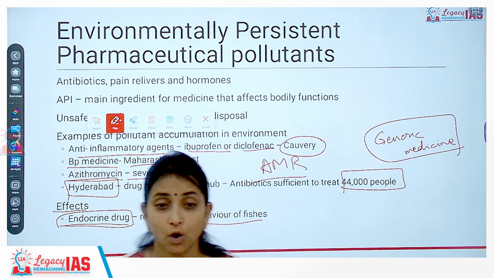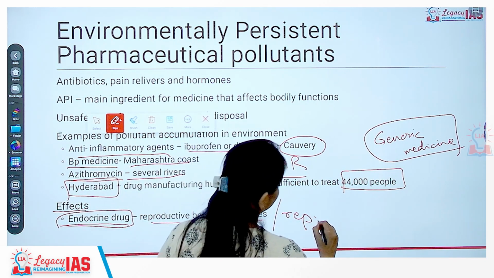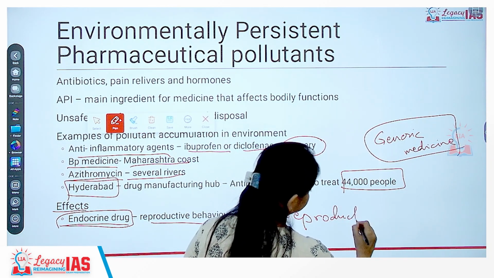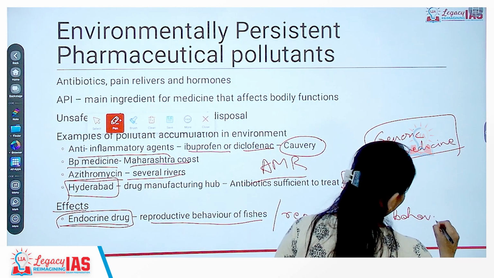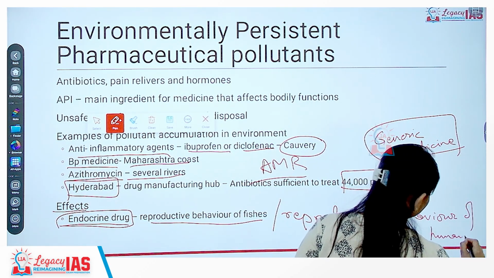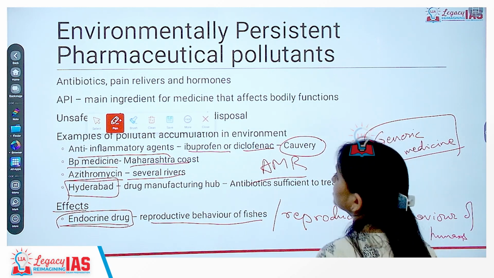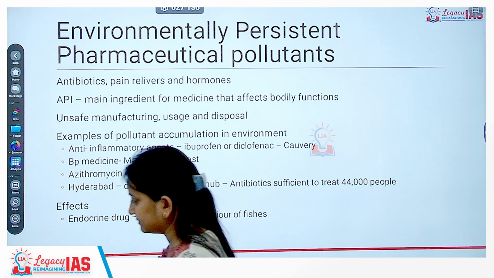In certain cases it has also affected the reproductive behavior of human beings. So this becomes a very significant topic for the upcoming prelims exam.